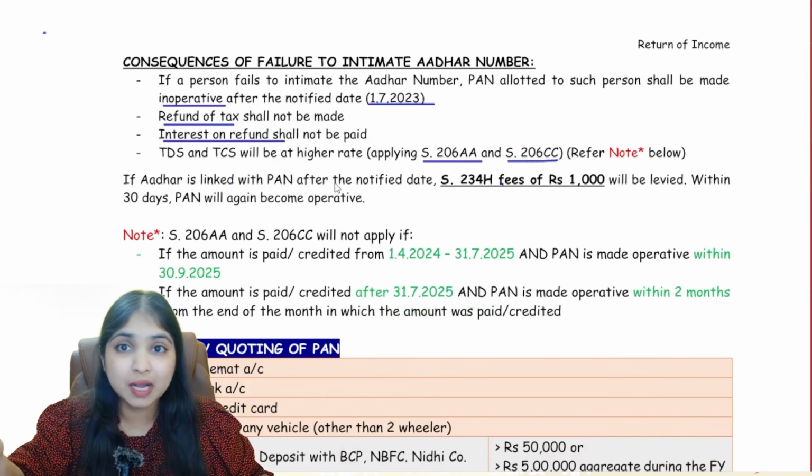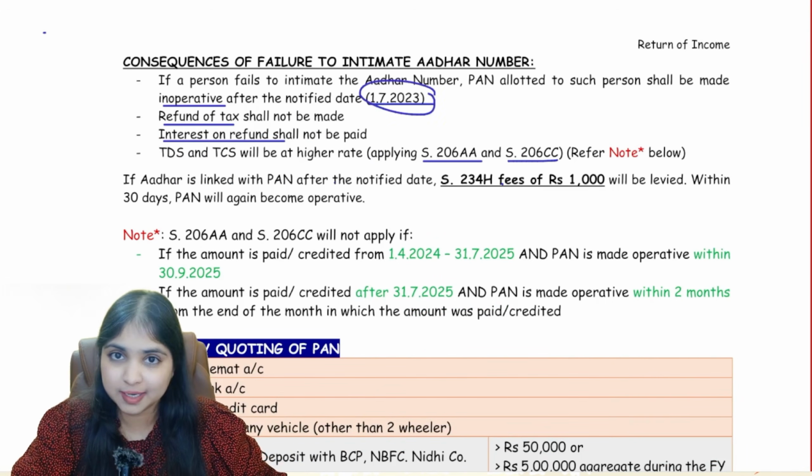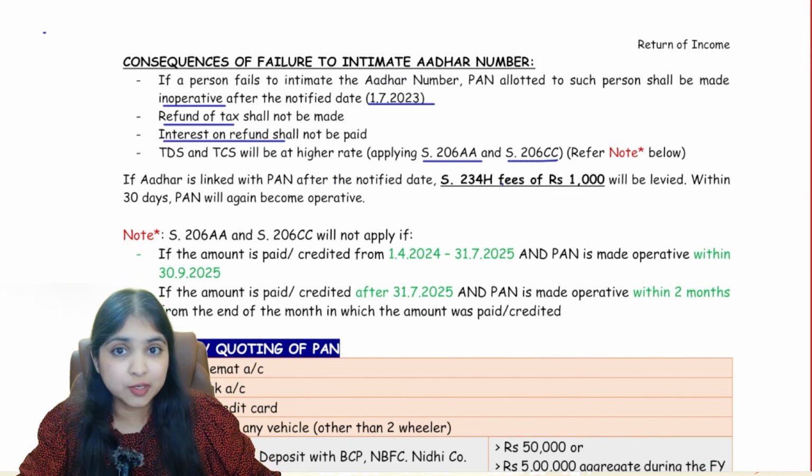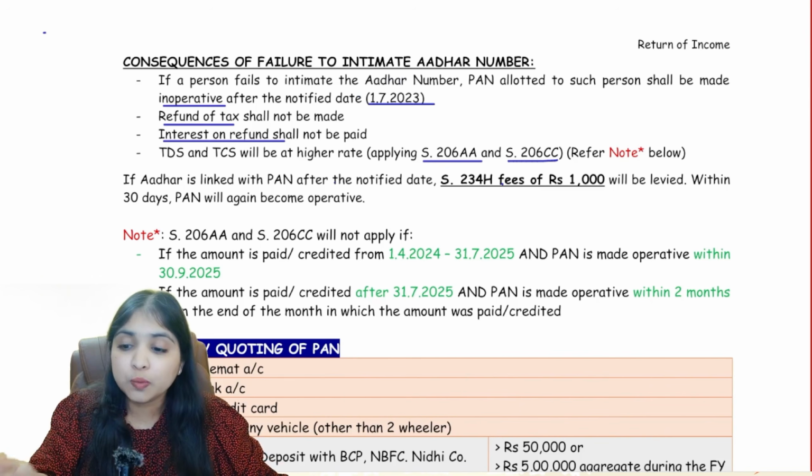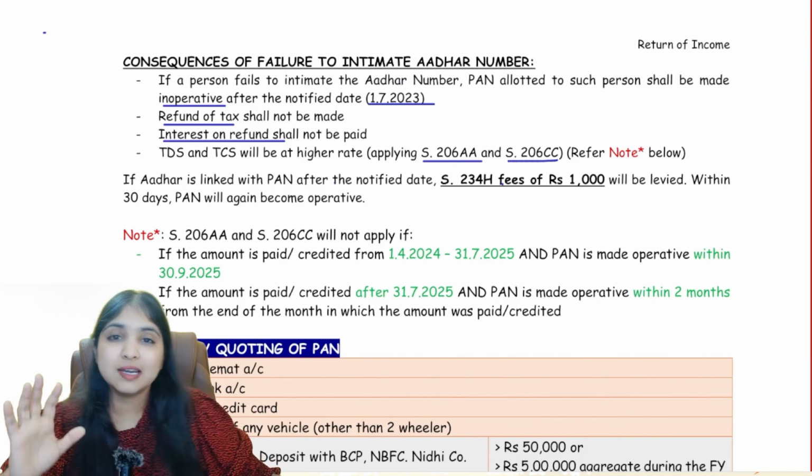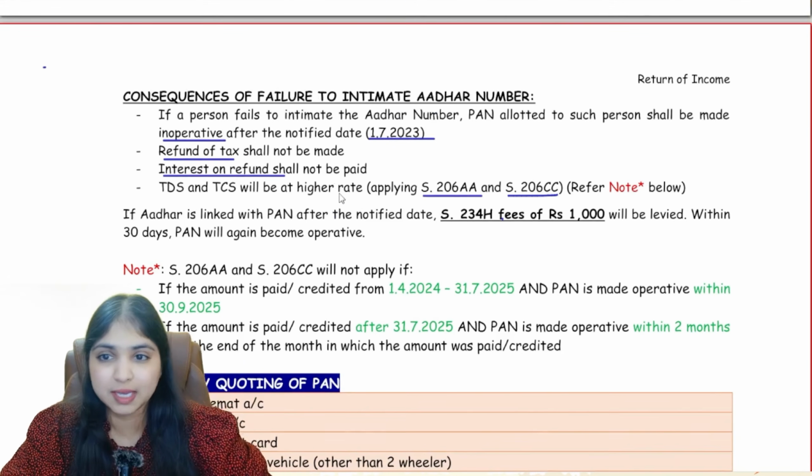Consequence number 1, your PAN will become inoperative on 1st July 23. Consequence number 2, you will not get refund of income tax. Consequence number 3, you will not get interest on income tax refunds. Now comes my consequence number 4. Listen to me carefully, okay? I'll explain this concept to you over here.